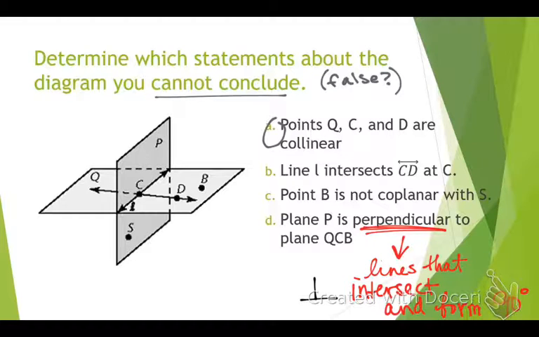All right, so now we're going to see. This is why we kept going after the first one was we circled. This is in a multiple response section, meaning there's probably more than one answer. That's why we've just kept going. Does that make sense? Plane P, is that the vertical or the horizontal plane? The vertical right here. Plane P is perpendicular to plane QCB. Perpendicular would mean they form 90. What do you usually see when they form 90? A box. Do you see a box anywhere near the intersections? No. You would normally see one like here.